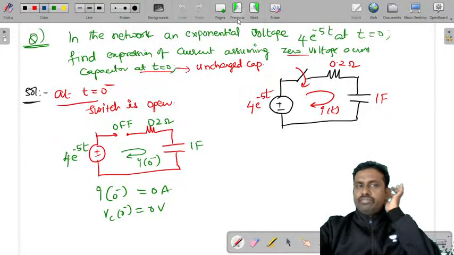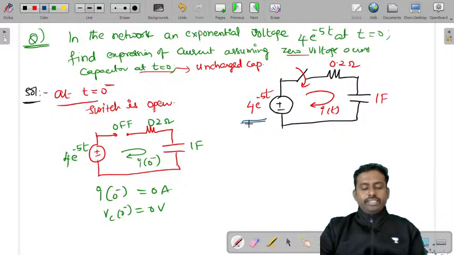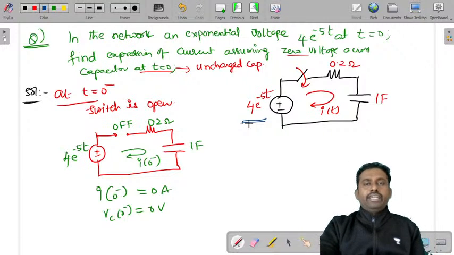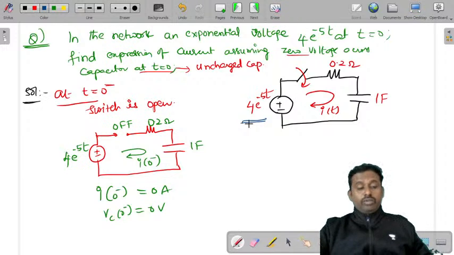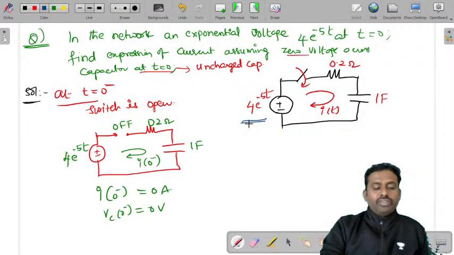Let us see what we have done. So this is the question wherein the input voltage is given as 4 into e power minus 5t and the resistor value is 0.2 and we have the capacitor value as 1 farad.